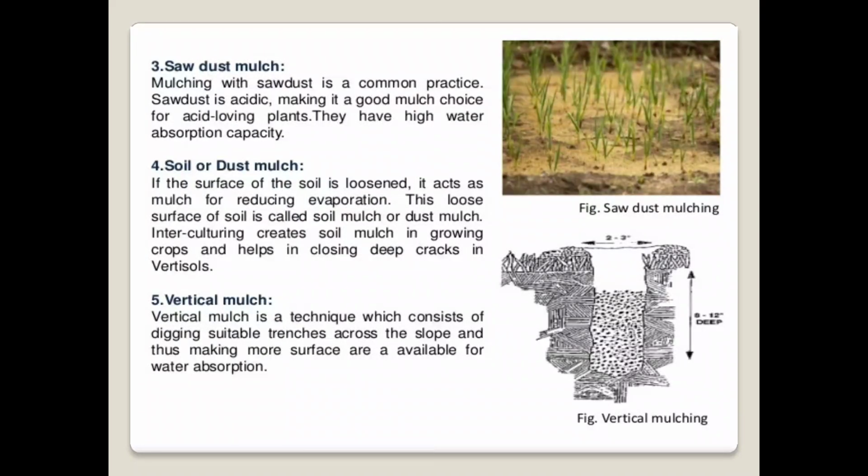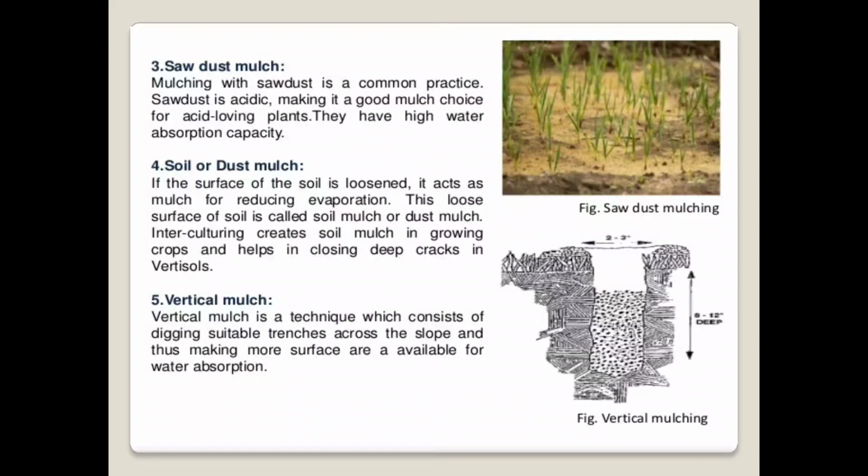The next one is the soil or the dust mulch. What is the soil mulch or the dust mulch? If the surface of the soil is loosened, it acts as a mulch for reducing evaporation. If the soil is loosened through any practices carried out in the farm, this loose soil acts as a dust mulch or the soil mulch. This loose surface is called soil mulch or dust mulch.